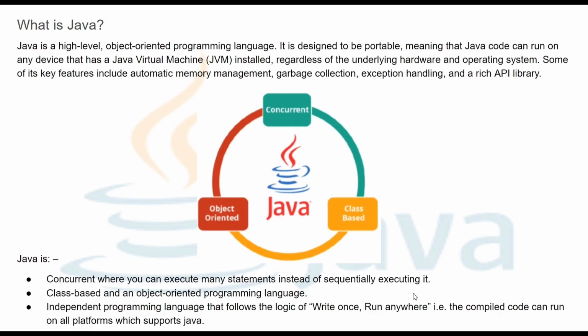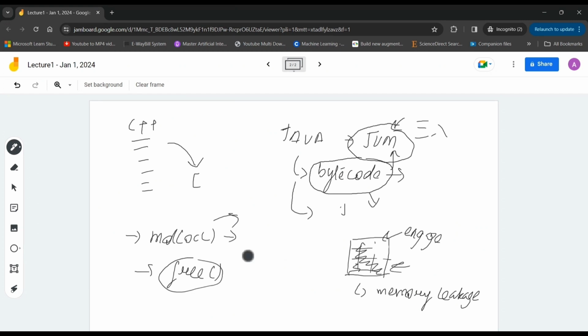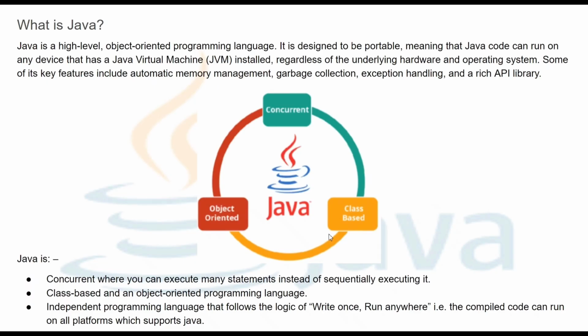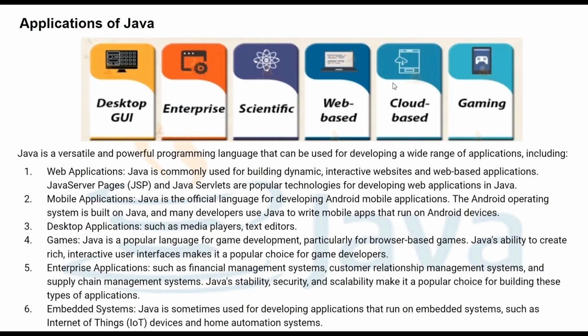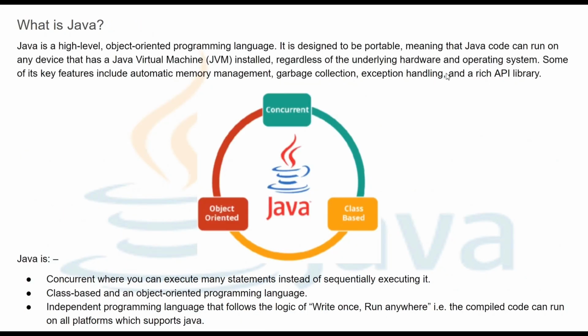Okay. Next thing is garbage collection, which is a similar concept. It keeps on cleaning the memory, collecting the garbage values that are no longer in use. And then there is exception handling. Exception handling means we use the concept of try catch.